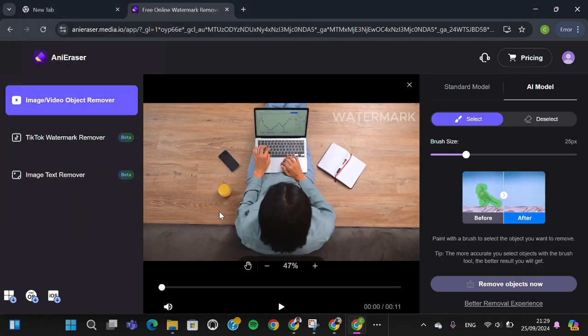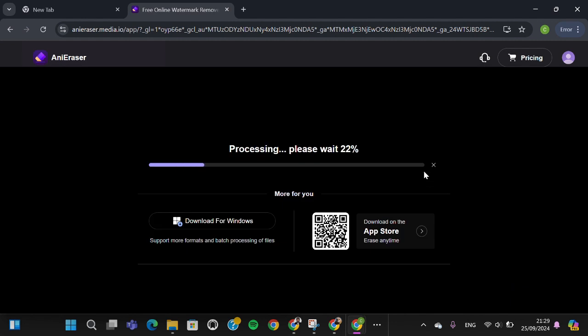And then if we want to remove watermark, we can draw on the watermark like this. Okay, then we can click on remove objects now. And just wait for a moment. Our watermark will be removed automatically.